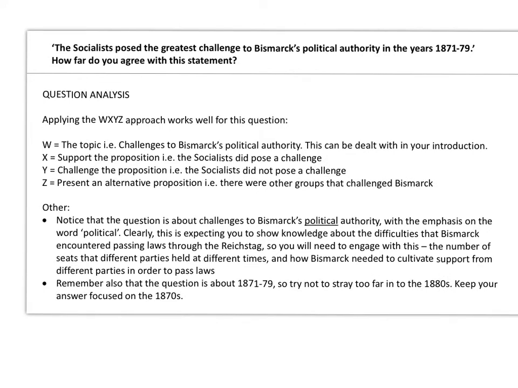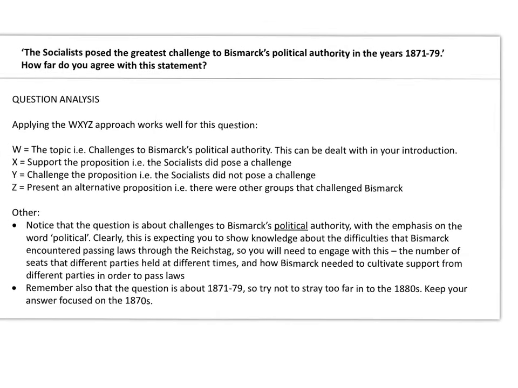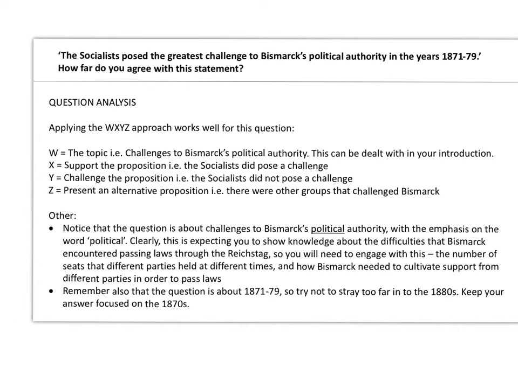A couple of other points about the question analysis. Notice that the question is about challenges to Bismarck's political authority. Okay, that's important. It's about political authority. So I made the point there, emphasis on the word political. Clearly, this is expecting you to show knowledge about the difficulties that Bismarck encountered passing laws through the Reichstag.